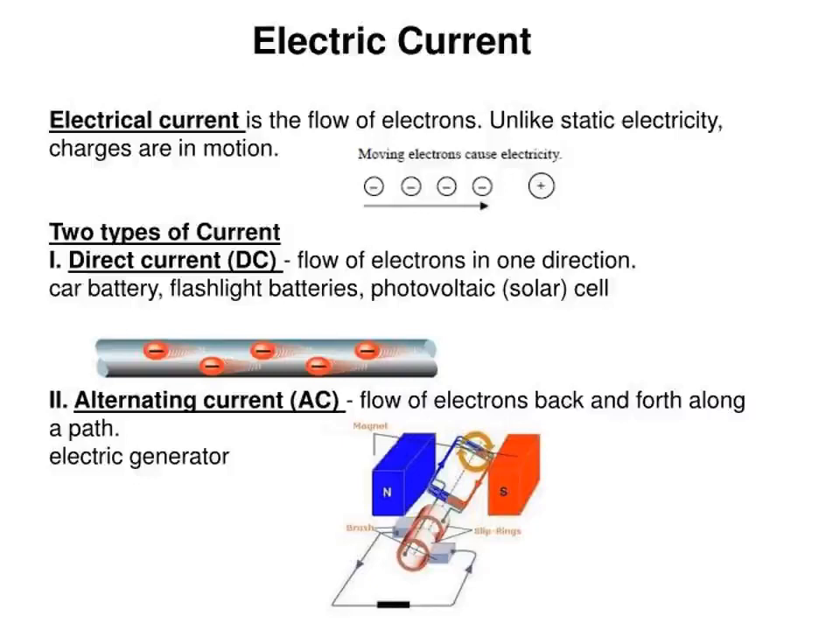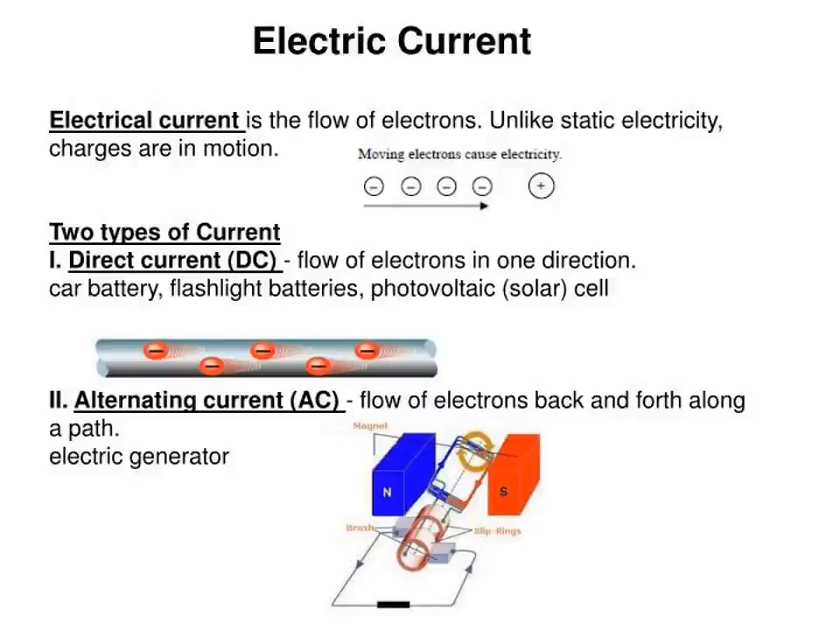There are two types of current: direct current, DC, and alternating current, AC. What is direct current? The flow of electrons in one direction. It will not return, only one direction flow. What is alternating current? Flow of electrons back and forth in a path. In direct current it goes only one time, but in alternating current it will go and come again.